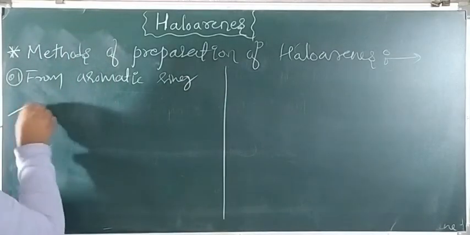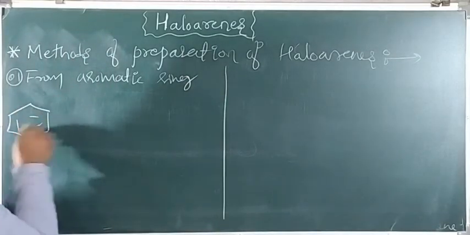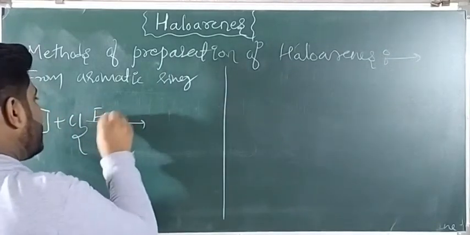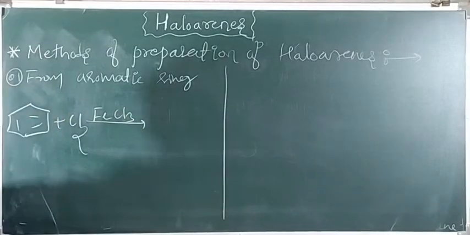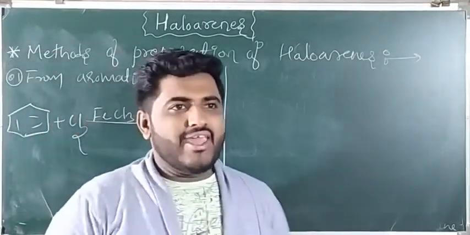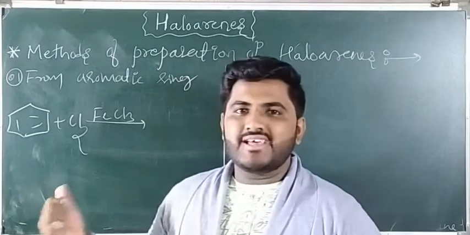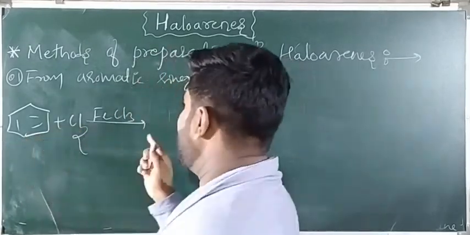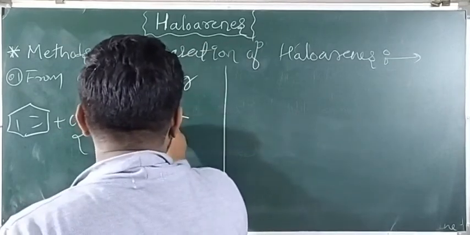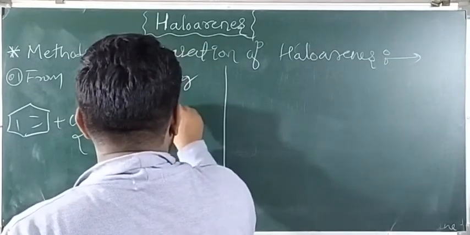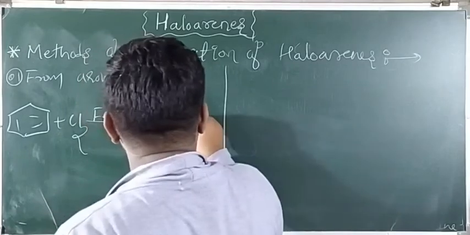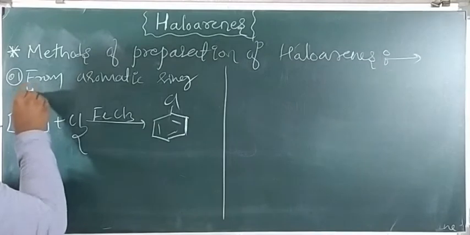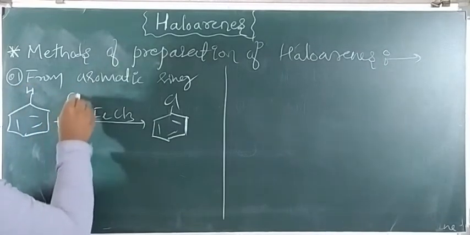When benzene is treated with halogen in presence of a halogen carrier like FeCl3 or AlCl3, what does FeCl3 or AlCl3 do here? It acts as a halogen carrier. So when benzene is treated with a halogen, we are getting halobenzene.